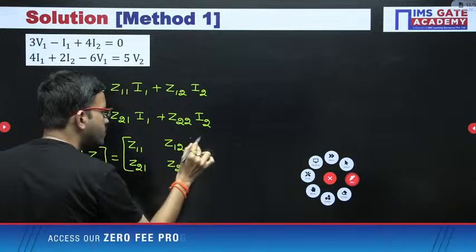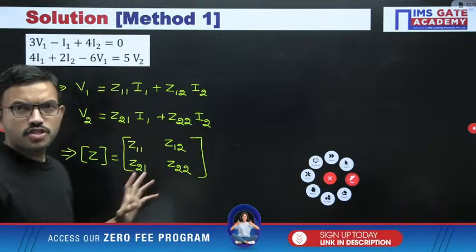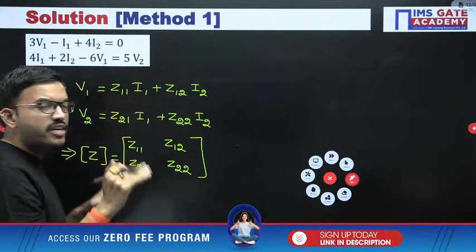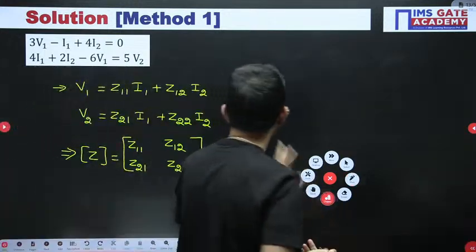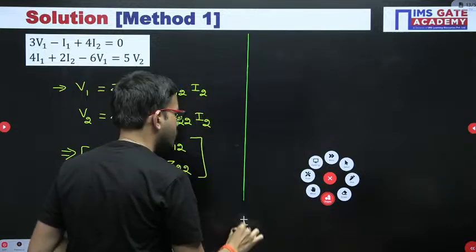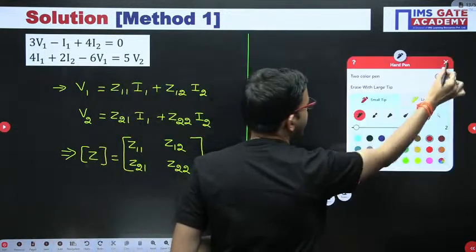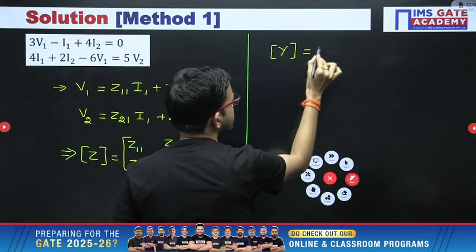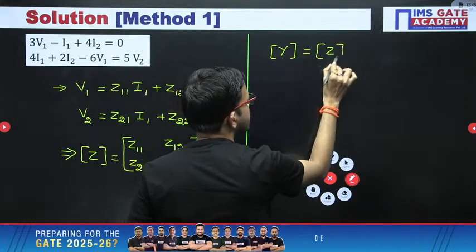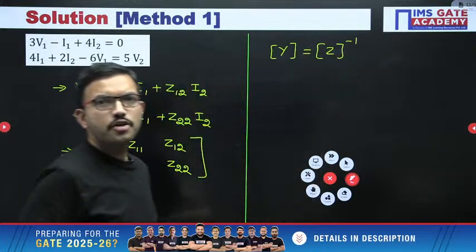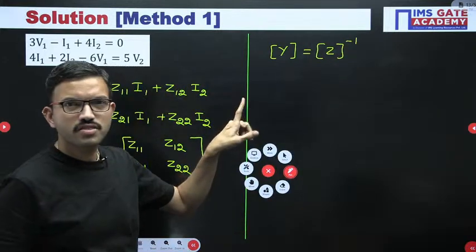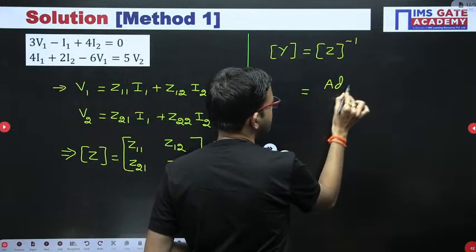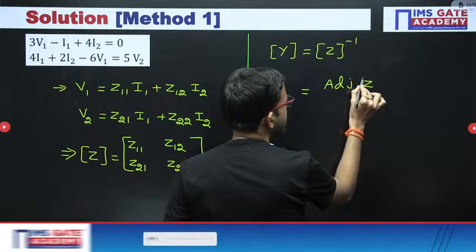In this question, if they ask for Z parameters, this is the approach. But in this question, they have given Y parameters. So whatever Z matrix you got, you have to perform the inverse. Y equal to Z inverse. I hope all of you know how to perform the inverse of a matrix. Inverse is nothing but adjoint by determinant.